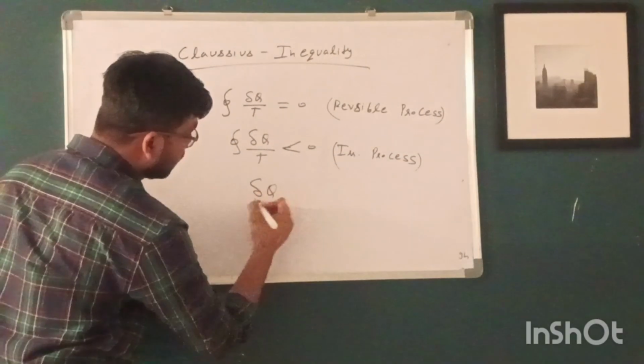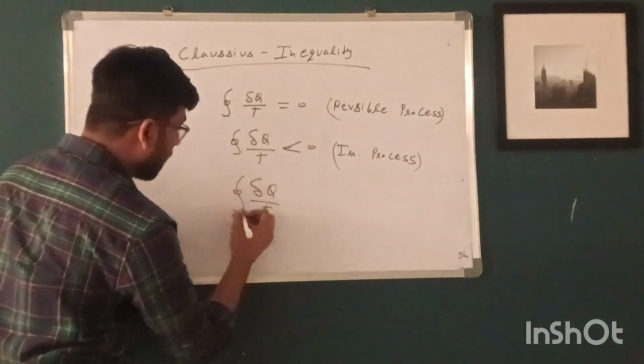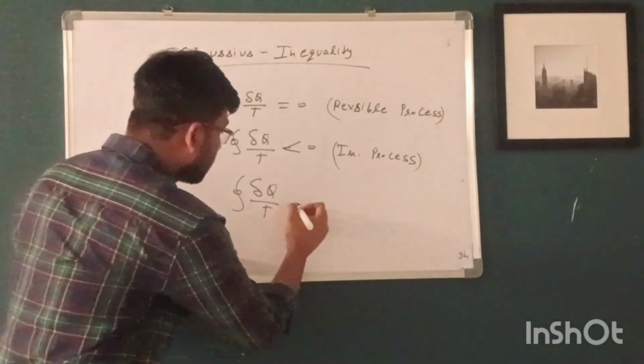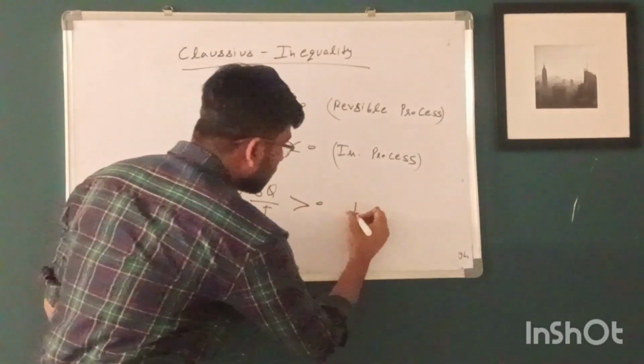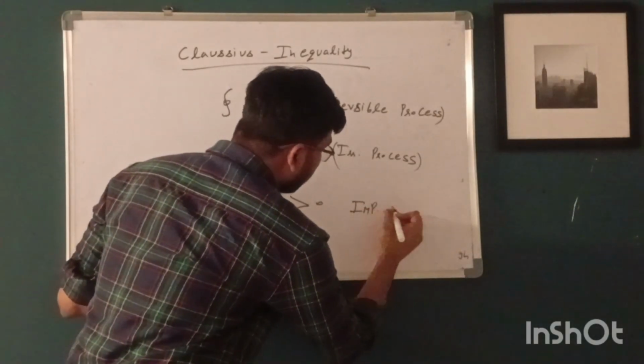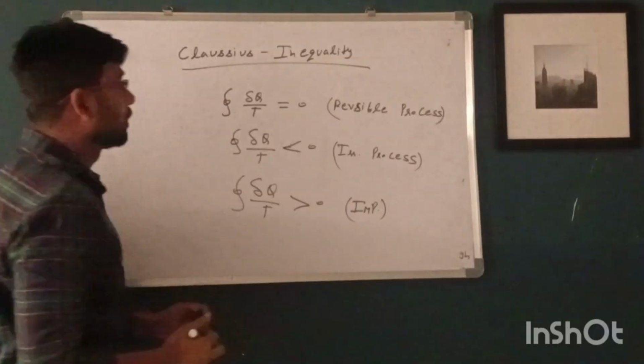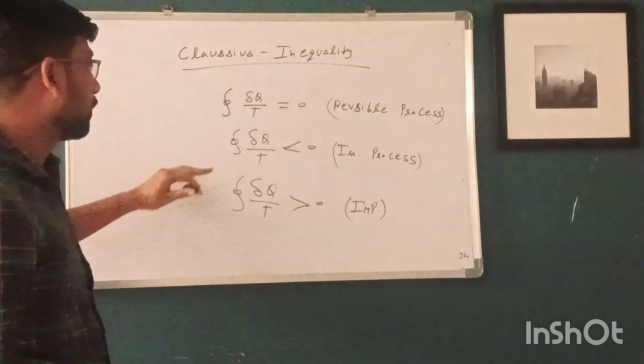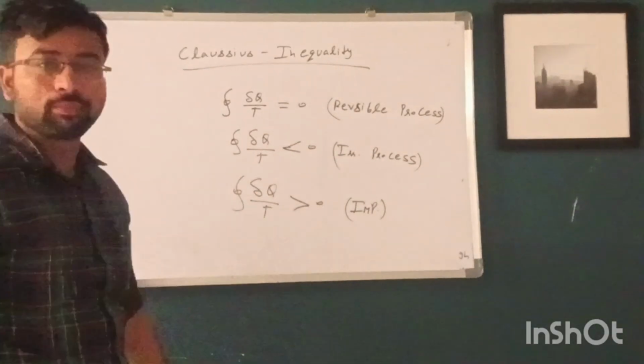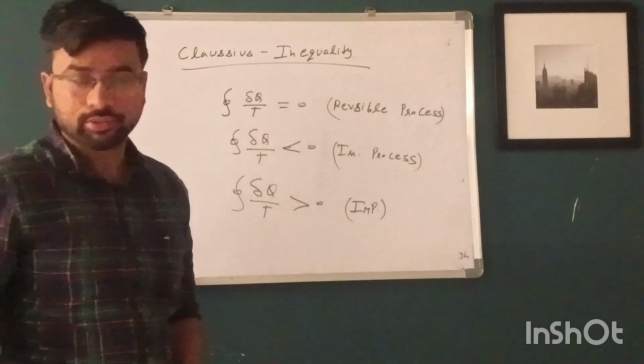If the cyclic integral of del Q by T becomes more than 0, that is impossible. So this is the Clausius inequality for reversible, irreversible, and impossible processes.